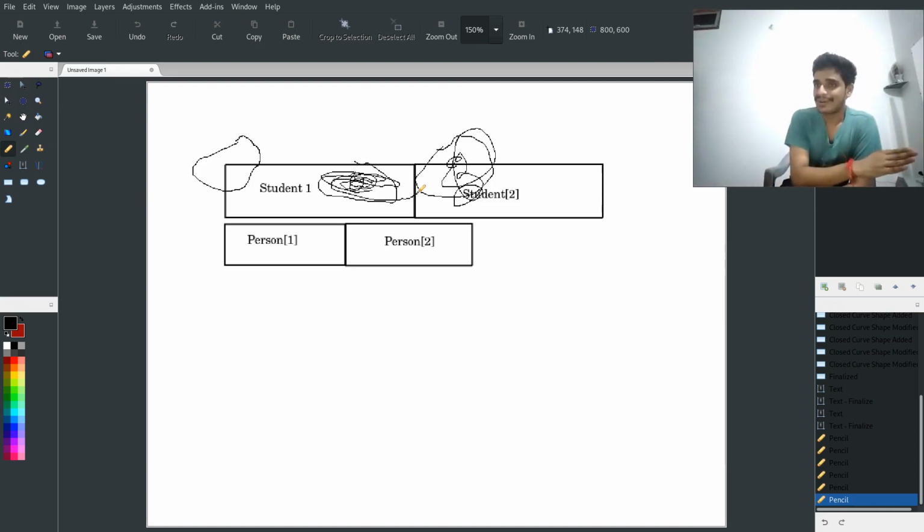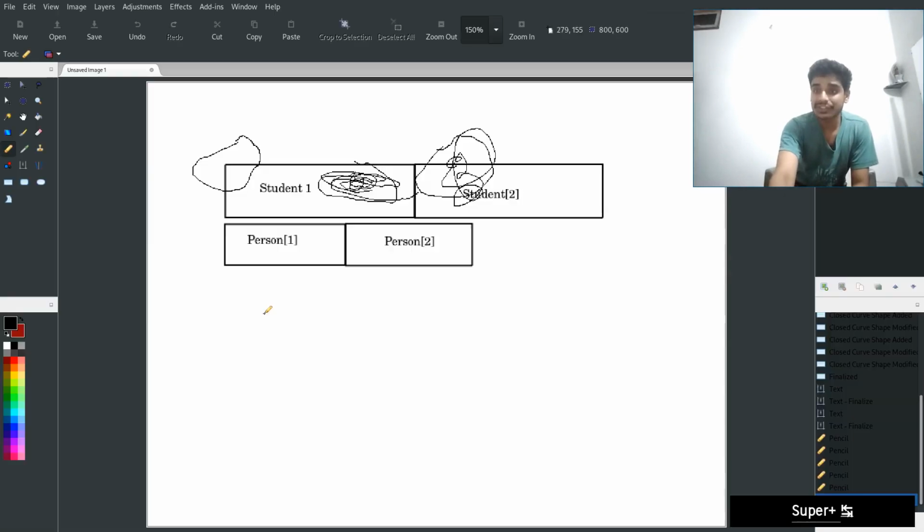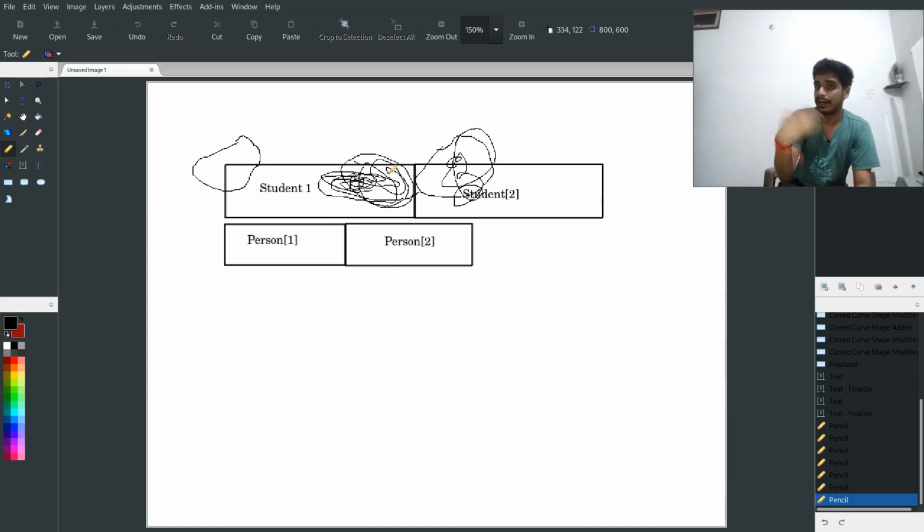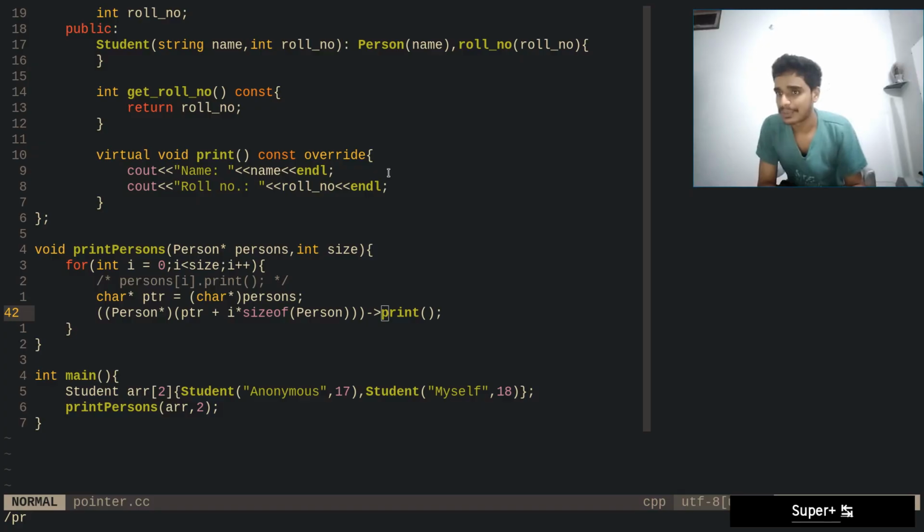We passed a student pointer. That means this is passed. And then if I access another person, person of 2, then it goes like student plus size of person, that is here, and we have to search for the print function. The print function gets searched in the virtual table, and because we are searching as a person star, it just assumes that our virtual table is here, and it searches here, and that is wrong. Our virtual table is not there, and that is why we are getting a segmentation fault. So this is the explanation of what is going wrong.